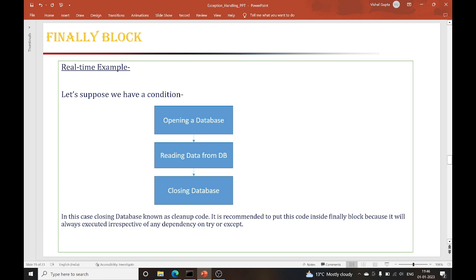Let's think of a scenario. Let's suppose you're opening a database, a big database, and after opening that database you are reading some data from it, and after reading you are just closing the database. This is simply a simple flow. You open a database, then you read some tables or some data from it, and then you close that particular database. This is something normal. Many of us do this on a daily basis.